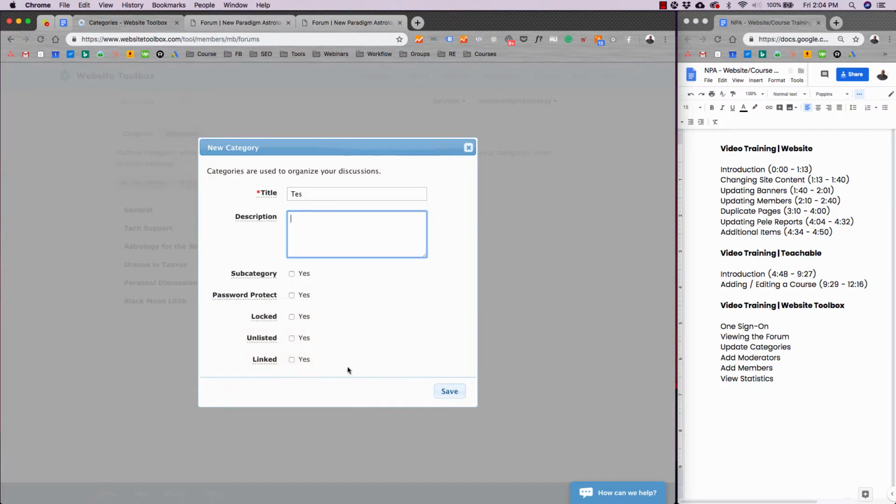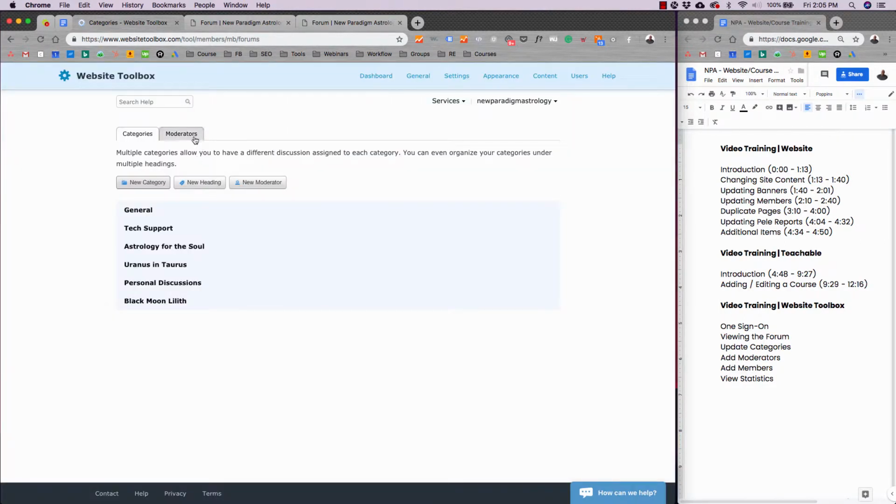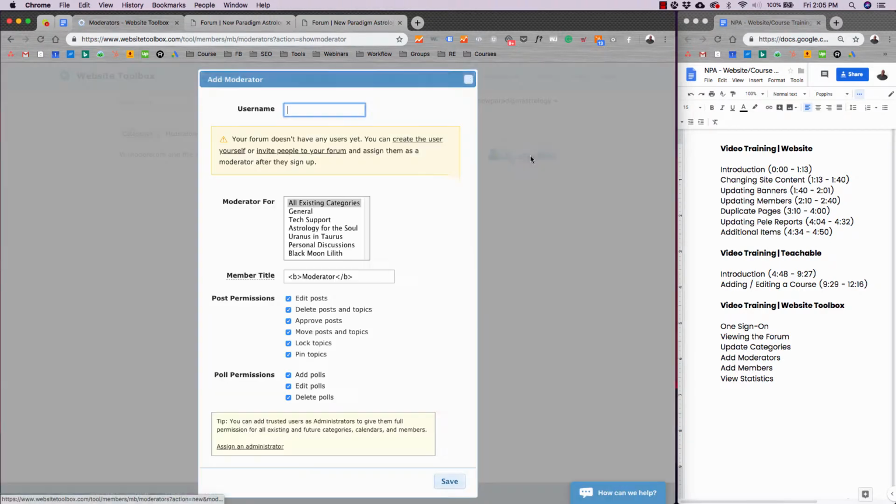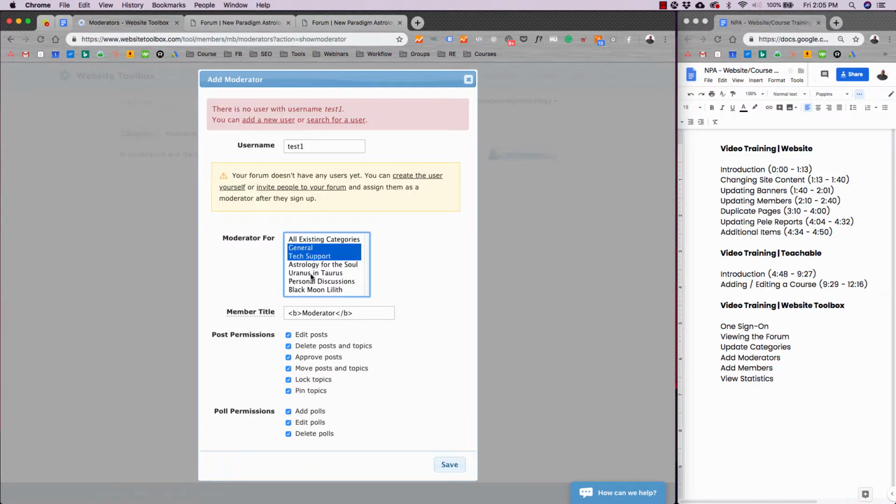It can be password protected, it could be locked, it could be unlisted, it could be linked, whatever you prefer. And then you can also add moderators in those categories. So if I want to do a new moderator, I could do test 1 and I can have them moderate for one of these, or multiple, and then the moderator title could be here, and then also their permissions here as well.